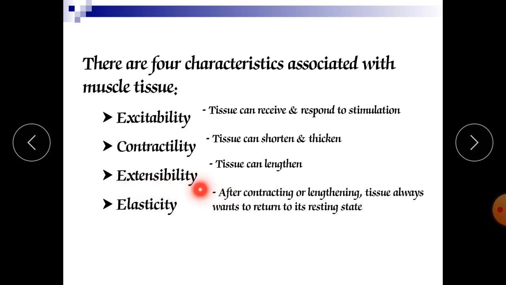Next is extensibility, in which the tissue can be lengthened. If you put stress on the muscles, they can be stretched, meaning their size can be increased. That property is called extensibility. The next property is elasticity. After complete extension or elongation, when the muscle returns to its normal position, that condition is called elasticity. After contraction or lengthening, tissue always wants to return to its resting state.